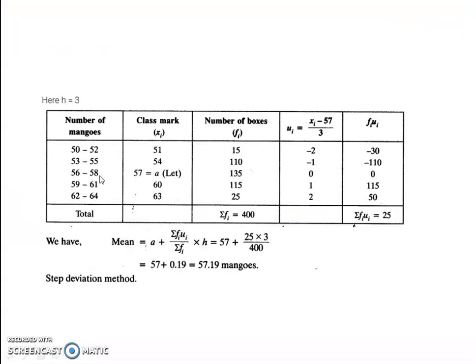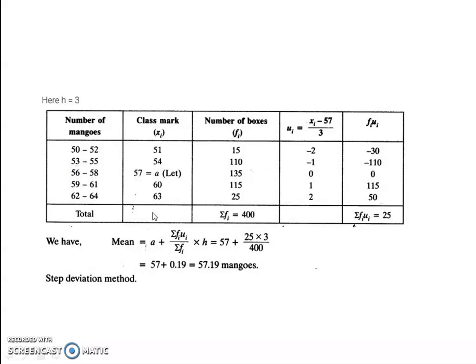Here, number of mangoes, class mark, number of boxes. So class mark, how will you get? Upper limit plus lower limit by 2. 52 plus 50, 102. 102 divided by 2 is 51. 55 plus 53, 108. 108 divided by 2, 54.